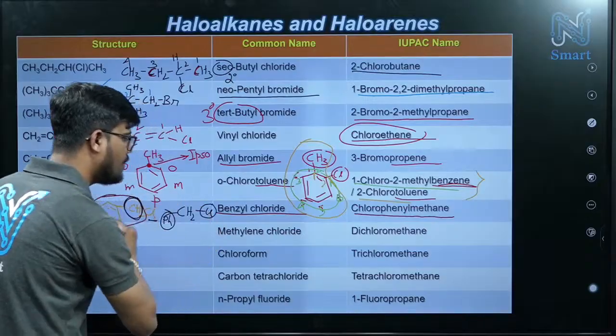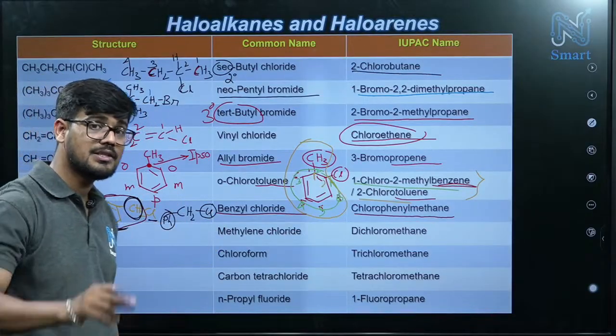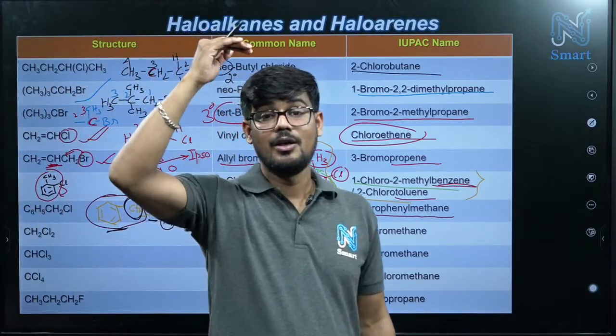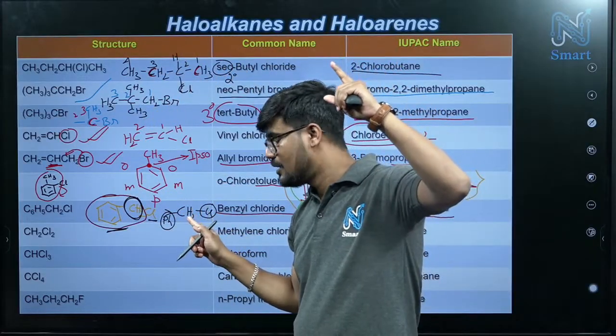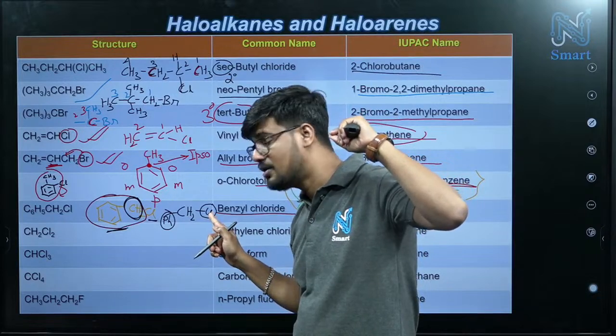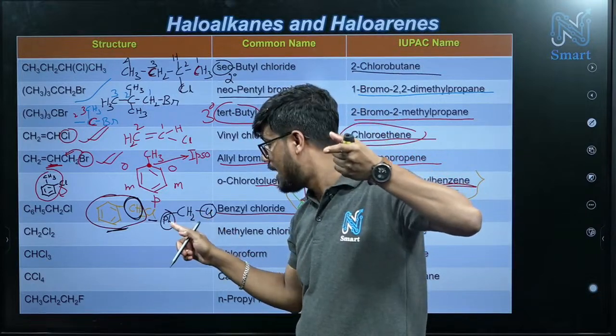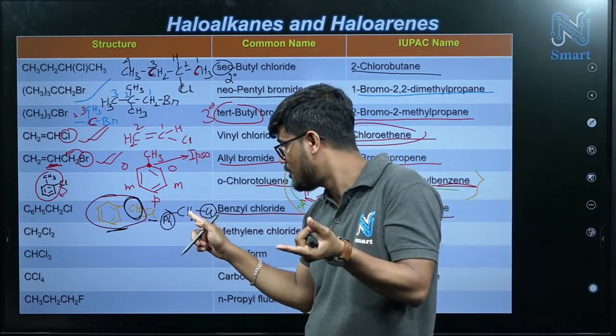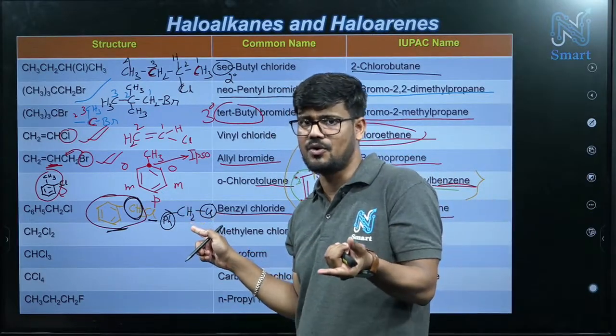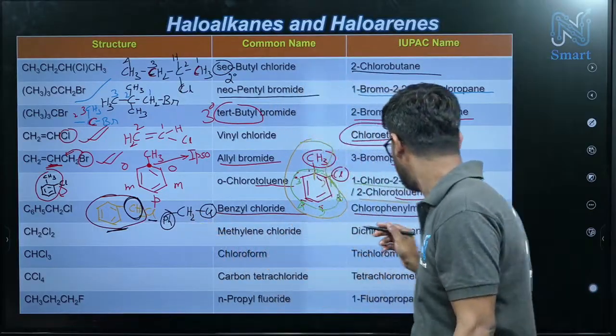So we have these two substituents, and this CH2 means, remember, methane. This is the starting point. So one substituent name is chloro, another is phenyl, and methane. Alkane system, because there is no double bond, so you have to consider the alkane system.